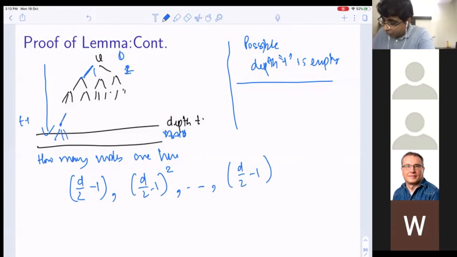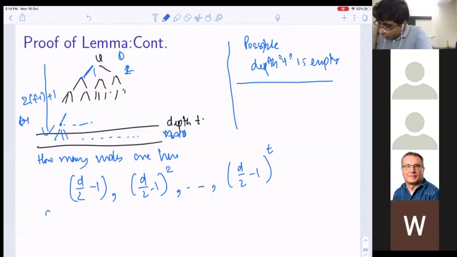Because if it had a child in the same level, then I would get a cycle of length 2t, or 2t minus 1 plus 1. This is not possible because the girth of the graph was at least this. So the number of nodes in the tth level is going to be d by 2 minus 1 to the power t. Okay, that's all that we needed.